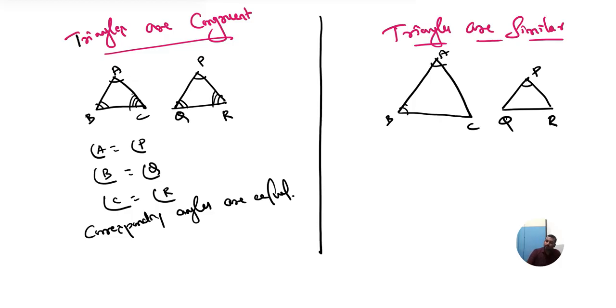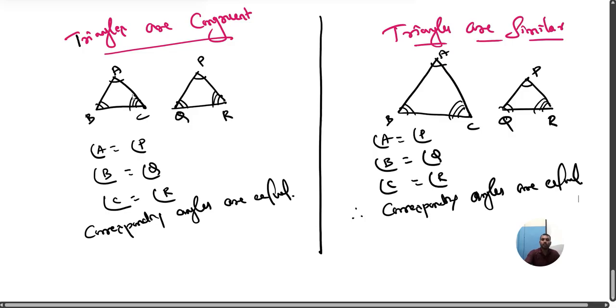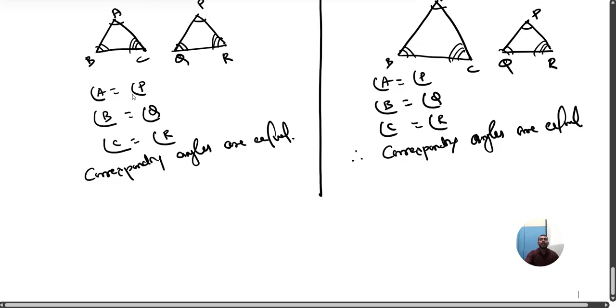Come back to similar. A, P, B, Q, C, R. Here also angle A, angle P equal, angle B, angle Q equal, angle C and angle R are equal. So we can say that corresponding angles are equal. Clear? Understood? See, in both the cases, what we can see? Corresponding angles are equal.